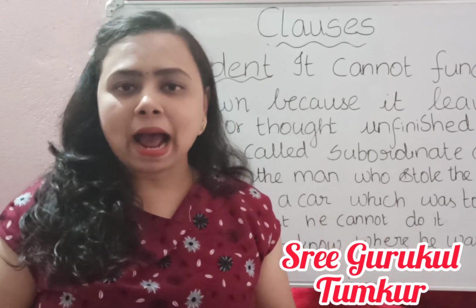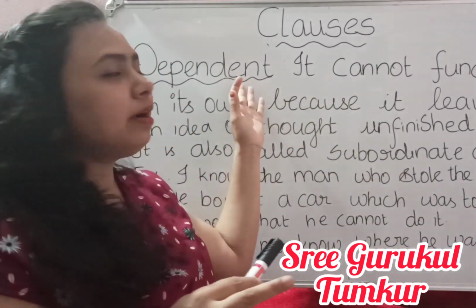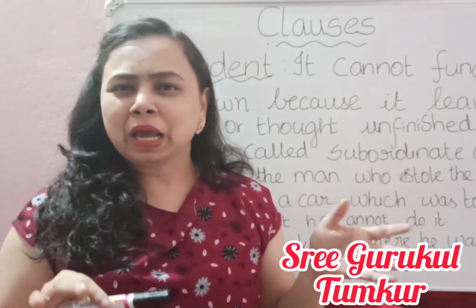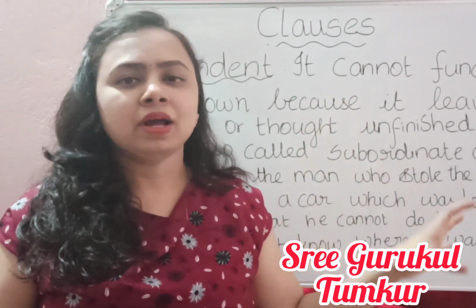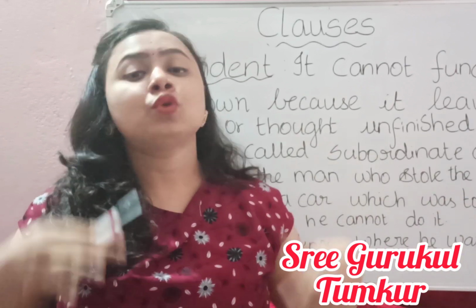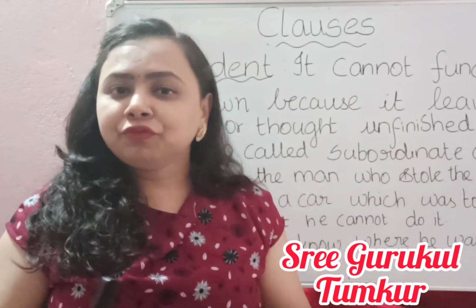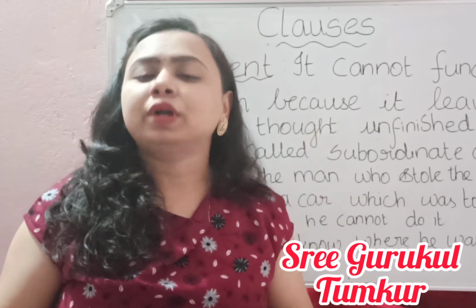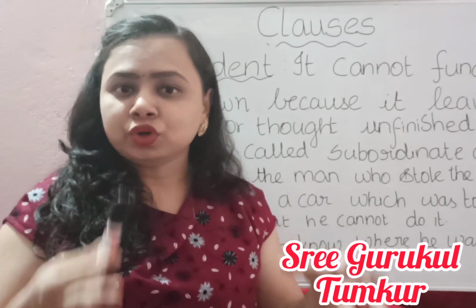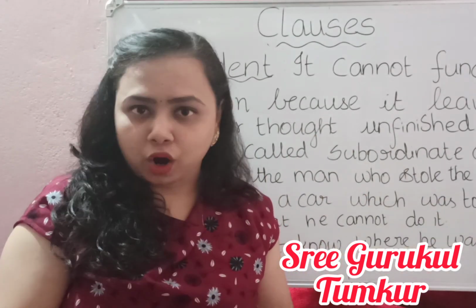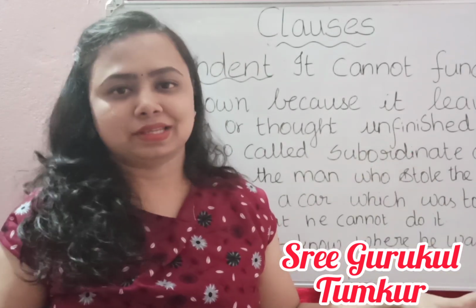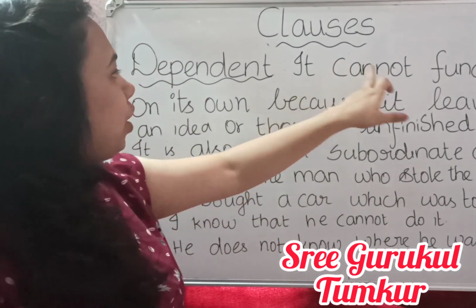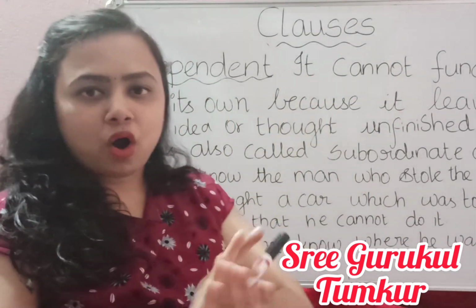Okay, but what happens is, if we are reading the dependent clause, then we will be able to know, okay, something has happened. It gives an idea, okay, something has happened, but we don't know what had happened, who had done that. Okay, if we really want to know what had happened, who has done that, it has to depend upon the independent clause, so that it forms a complete sentence. Okay, understood? It cannot function on its own.